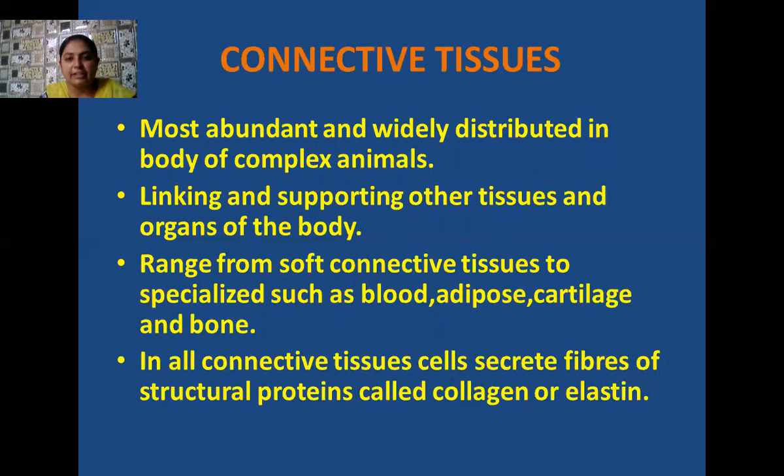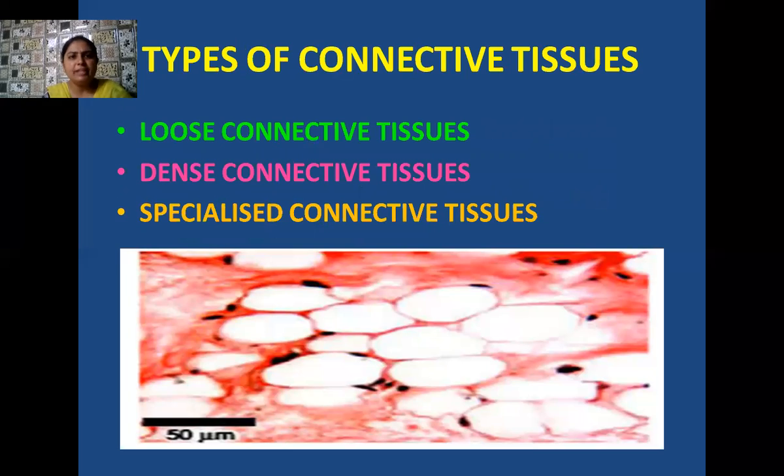In all of these connective tissues, a special type of cell is present, known as fibroblasts. These fibroblast cells secrete fibers, which are generally the structural proteins of these tissues, called collagen or elastin fibers. Okay, students, these are the types of connective tissues.